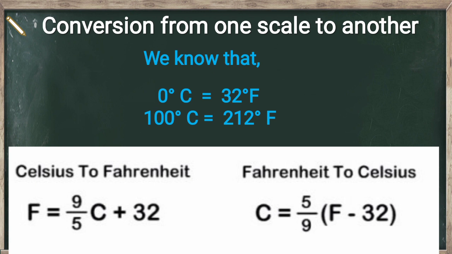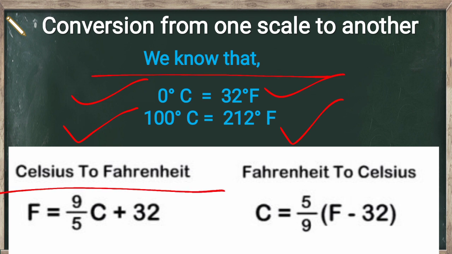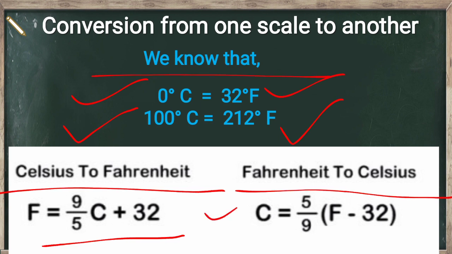Conversion from one scale to another means from one unit to another unit. Here, to understand that, you have to see that 0 degree Celsius is equal to 32 degree Fahrenheit and 100 degree Celsius is equal to 212 degree Fahrenheit. Celsius to Fahrenheit and Fahrenheit to Celsius, there are two formulas. F = 9/5 × C + 32, and here C = 5/9 (F − 32).